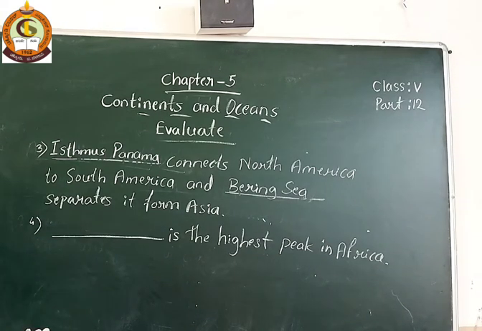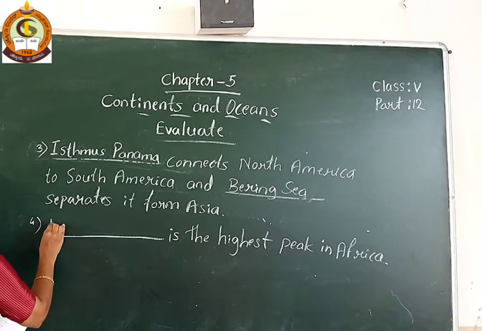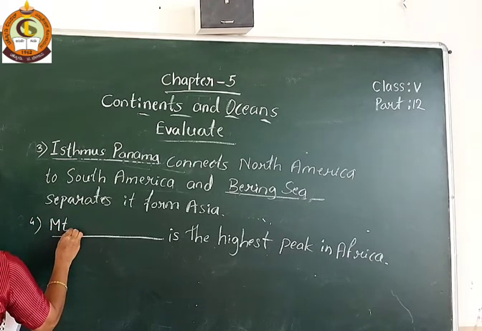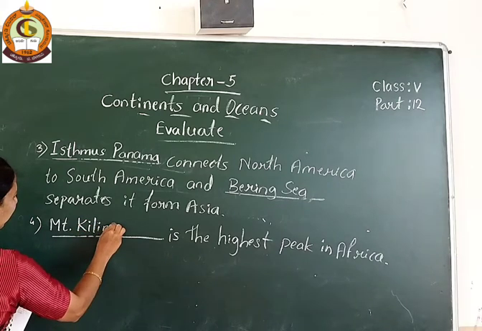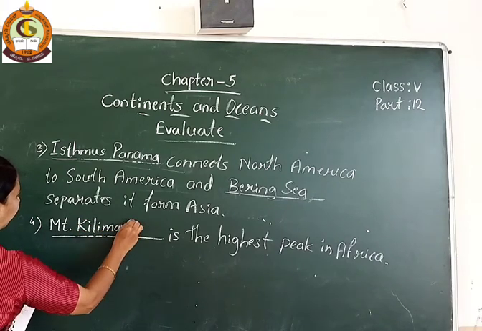You know that, students? In the Asia continent, which is the highest peak? You know the answer, Mount Everest. Like that, in Africa, which is the highest peak? It is Mount Kilimanjaro.